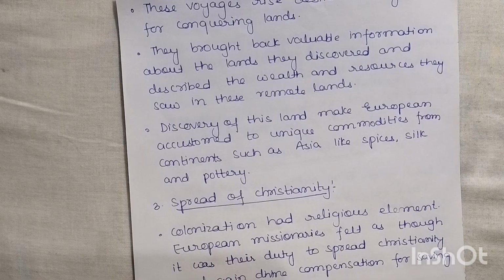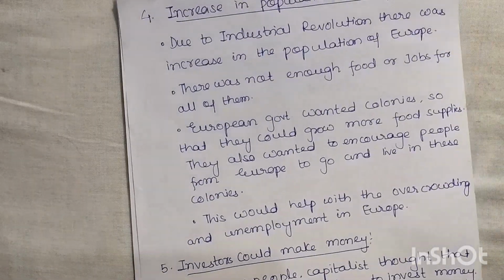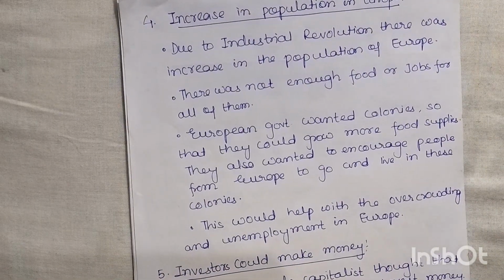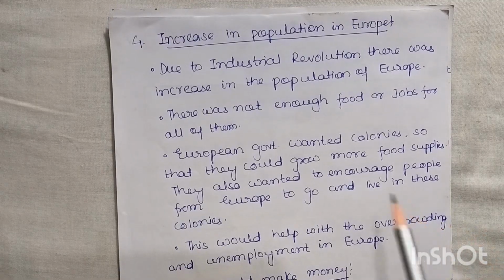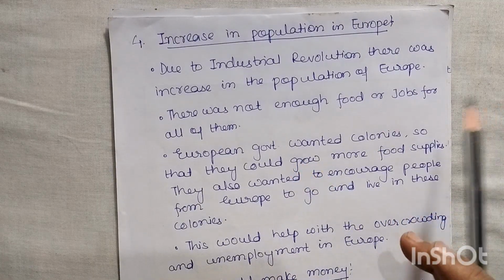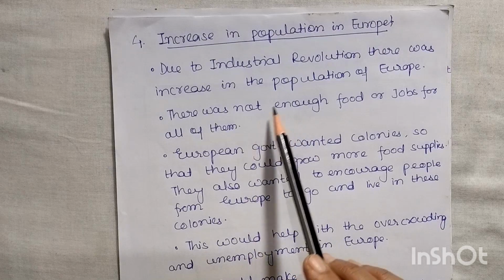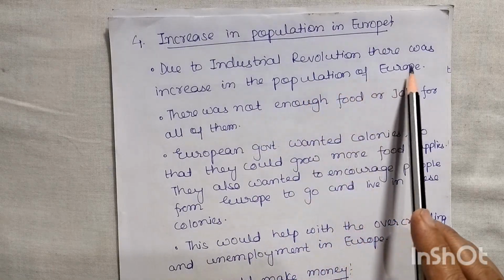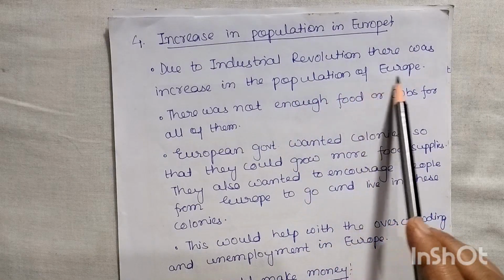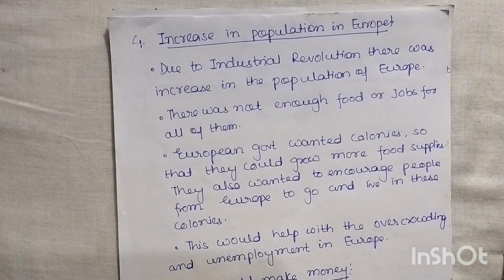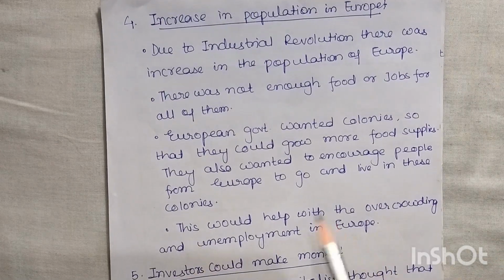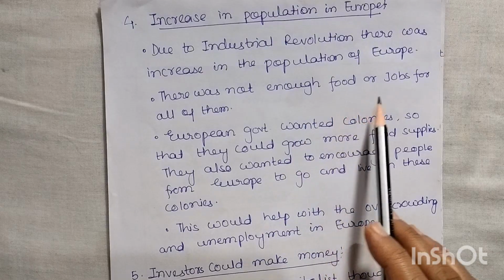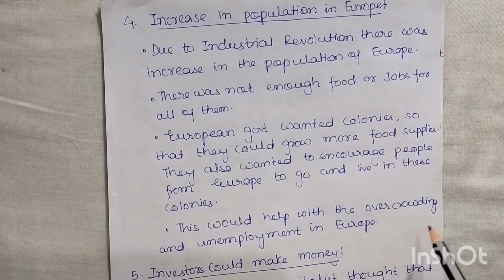Okay. Let us see the next one, that is the increase in population in Europe. So now the population is increasing in Europe. Let us see how it became one of the reasons for colonization. Due to the industrial revolution, there was an increase in the population of Europe. So as industries were growing, population was also growing there, right? There was not enough food or jobs for all of them. So they were not getting enough food and jobs.